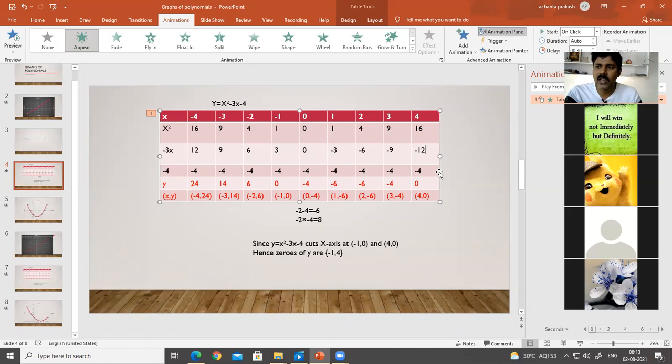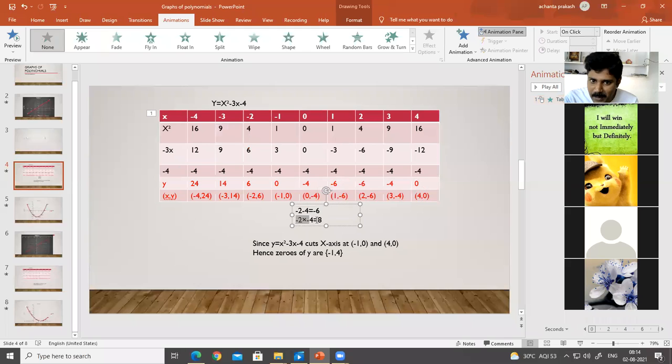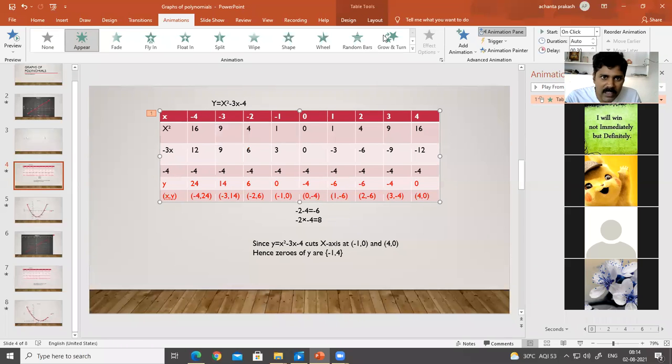And so many students will commit a mistake here. You please concentrate here. So -3x means I have to take in the place of x whatever values I have taken, -4, -3, -2, -1, and so on. So -3 into -4, I have to get +12. So many will write -12 so that their graph will be wrong. So remember, that's why I clearly mentioned: adding, you will get the same symbol; by multiplying, you will get the positive symbol. I have to remind you, so many are making the mistake. So -3 into -4, you have to think like this: -3 into -4, this is +12.